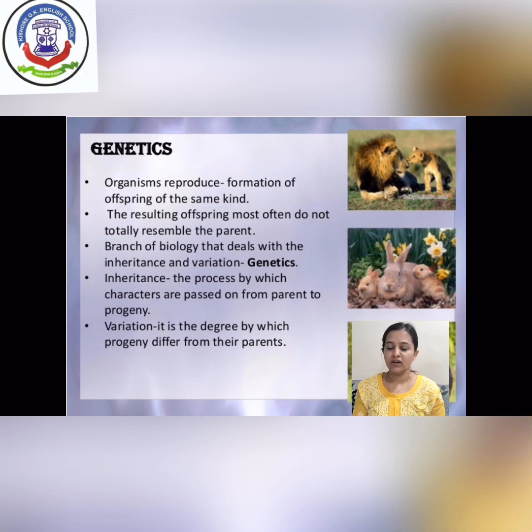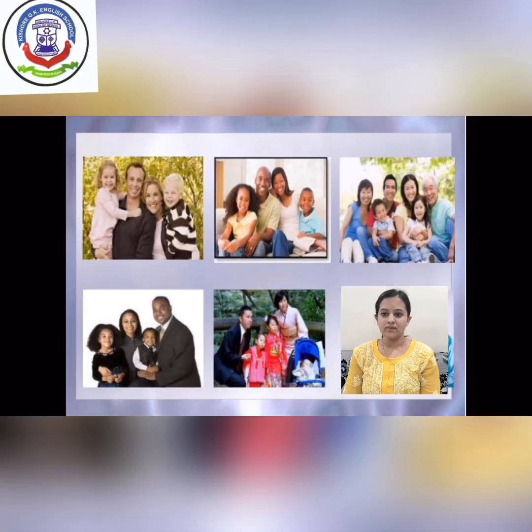You are not the exact copy of your parent. You show variation in your appearance, structure and physiology. Inheritance and variation are the two main topics that we are going to discuss in this chapter. In this picture you can see that family members show inheritance and variation, meaning some characters are transferred from parent to offspring and some characters vary from the parent.